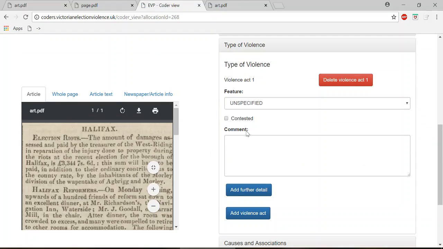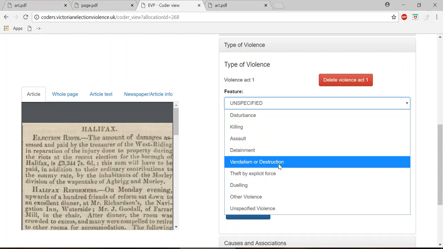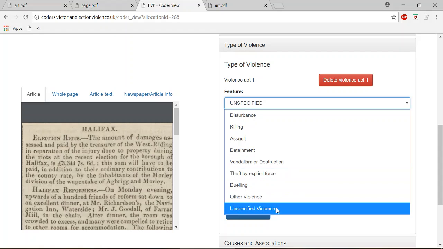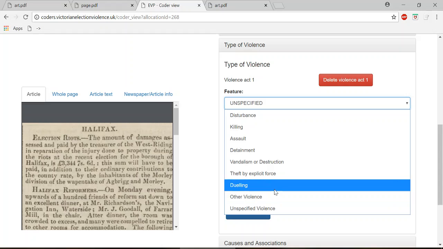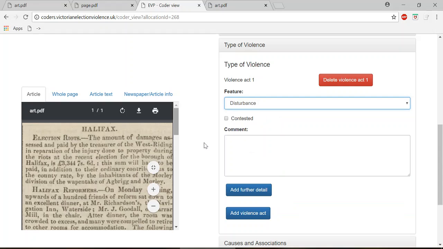Now there are several here that you can choose from: disturbance, killing, assault, detainment, vandalism or destruction, theft by explicit force, dueling, other violence, and unspecified violence. Now, I'm not going to go through all of these in detail because those sorts of explanations are available in the course handbook. But first of all, what's clear, for instance, is that there's riots, which is a mass disturbance. Therefore, we can click disturbance.